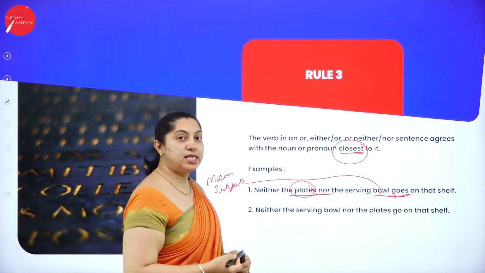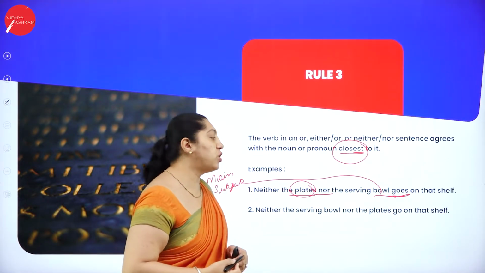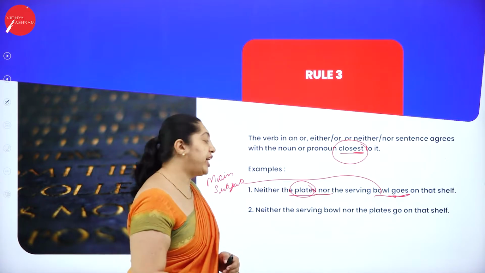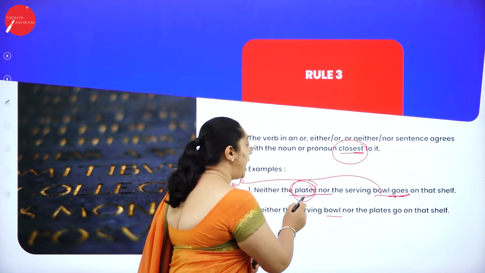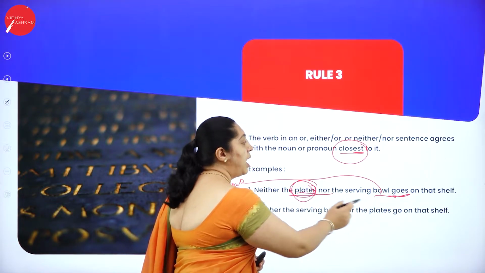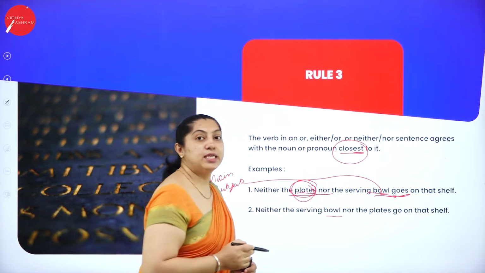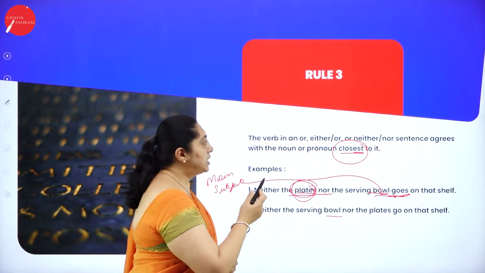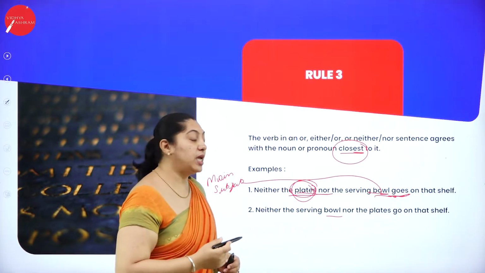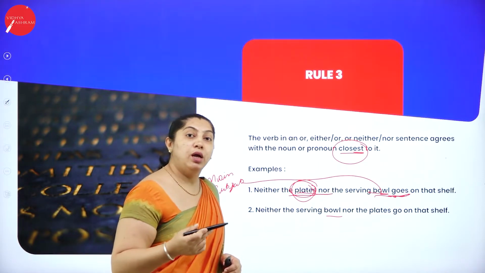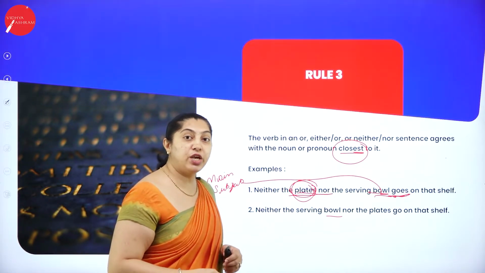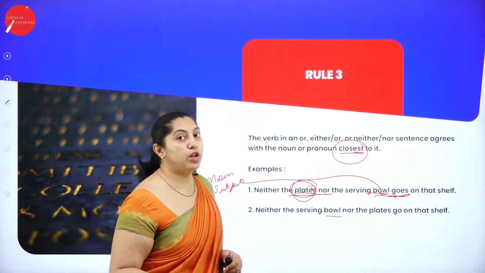The second sentence is just the reverse of it. There is a slight change. Neither the serving bowl, nor the plates. Here it was plates in plural form, and when it comes to bowl, it is in singular form. When the closest noun is in the plural form, the verb goes with the plural form. If it is in the singular, then the verb will be in the singular form.